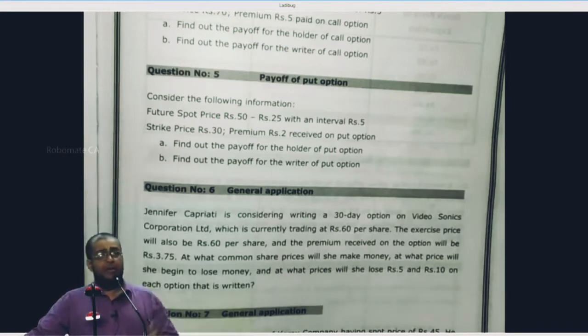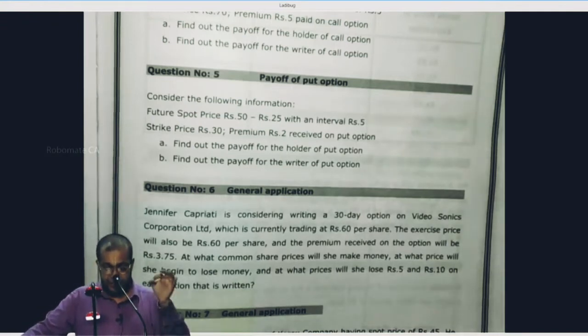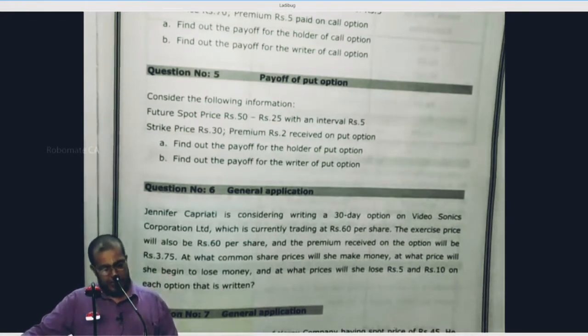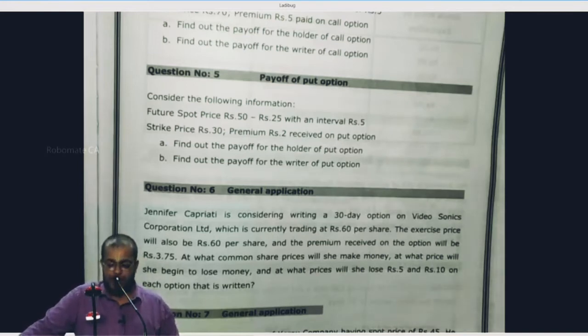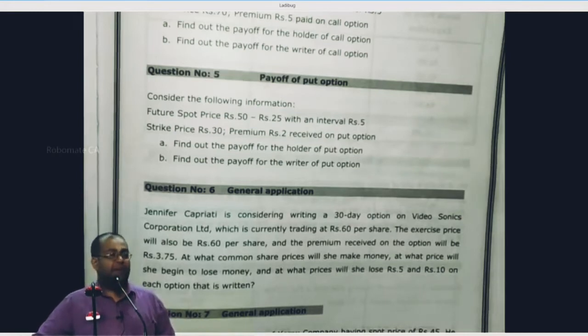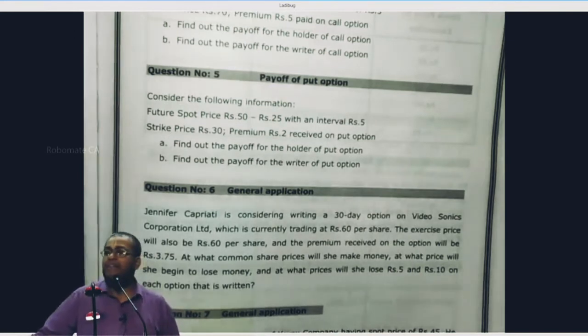Now, tell me, what is the strike price? 30 rupees. The holder has a right to sell at how much? 30 rupees. To get this right, the holder pays how much premium? 2 rupees. And the FSPs can range anywhere between 25 to 50 with an interval of 5. So they ask you to do, like the last problem, the put option payoff for the holder and then the writer.